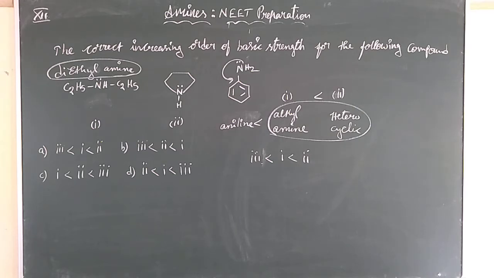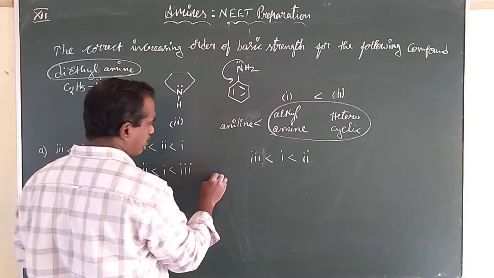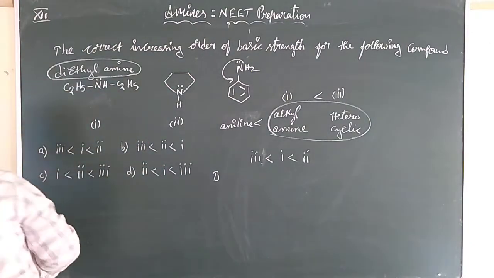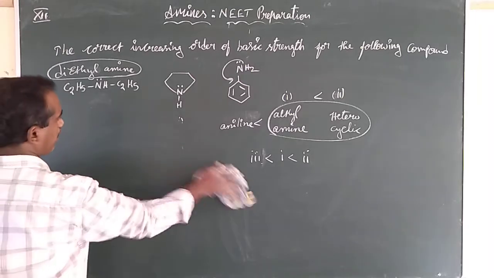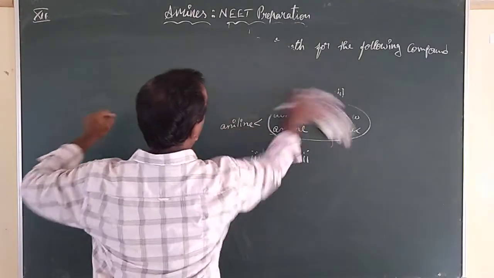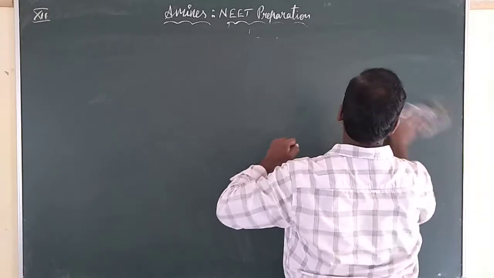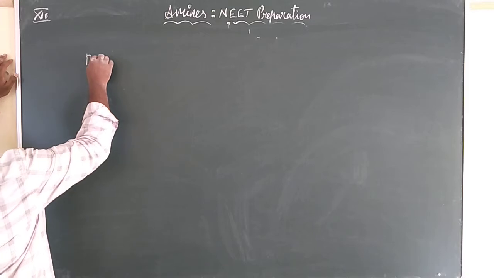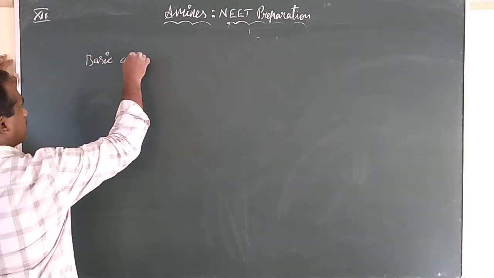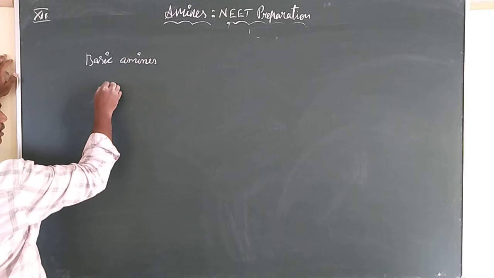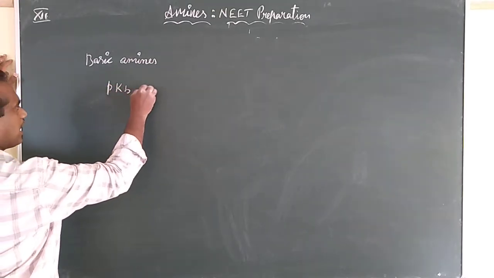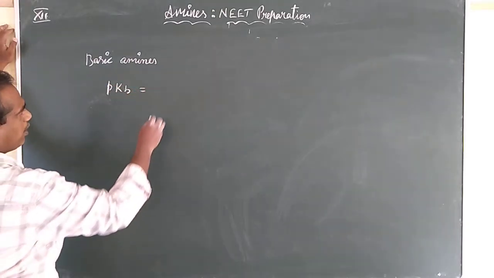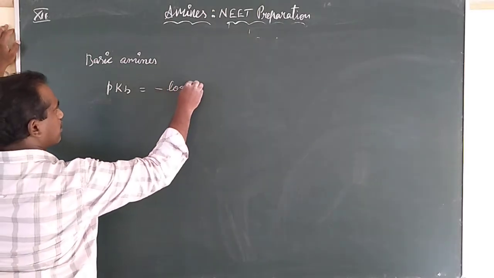Thank you, children. In the next session, we will see the remaining chemical properties. Last point I would like to recall here: the basic nature of these amines. In the textbook there is one tabulated data. Basic nature of these amines is generally given in the form of pKb values, that is equal to minus log Kb.